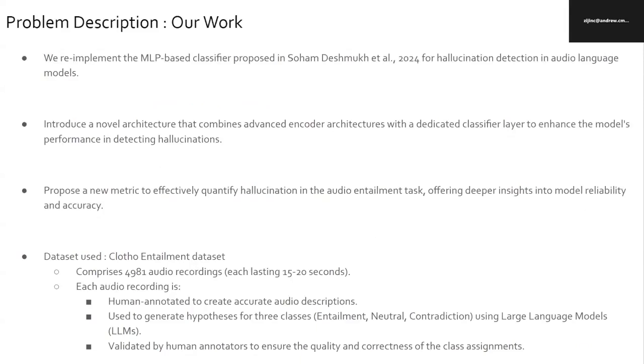We extended previous efforts by re-implementing the MLP-based classifier for hallucination detection, proposing a new architecture with advanced encoders and classifiers, and also introduced a novel metric to better quantify hallucination and improve model reliability. We use Clotho's entailment dataset, which includes about 5,000 audio recordings. All the audio descriptions were human annotated, and the hypotheses for entailment, neutral, and contradiction classes were generated using large language models and validated by human annotators.